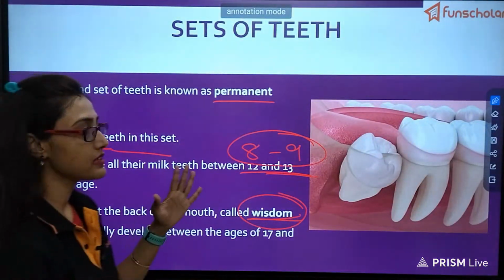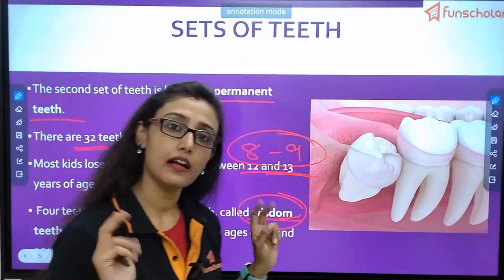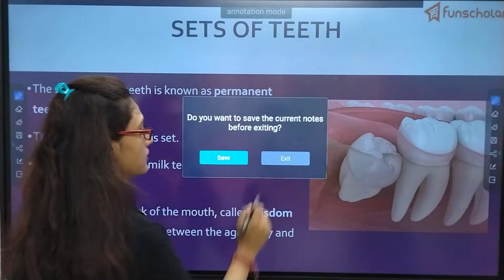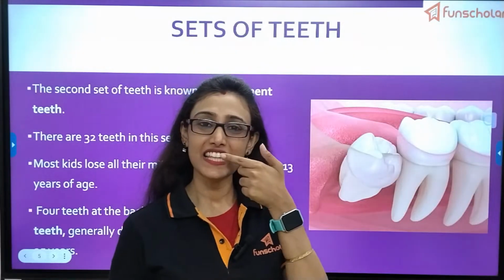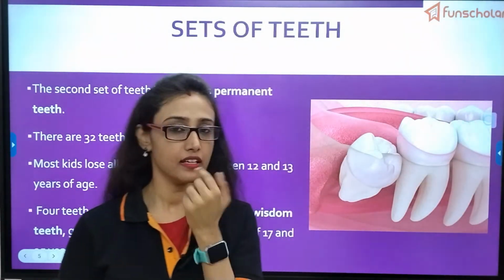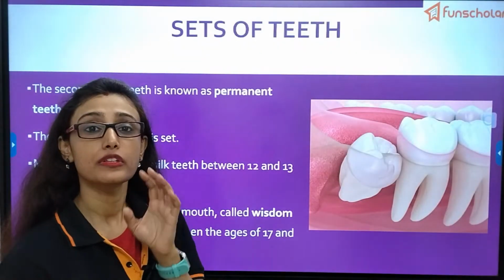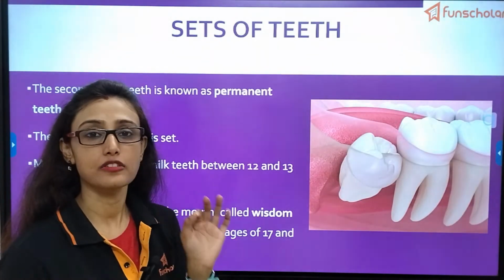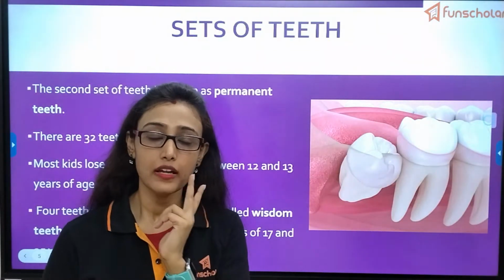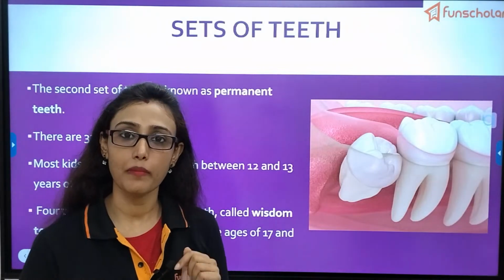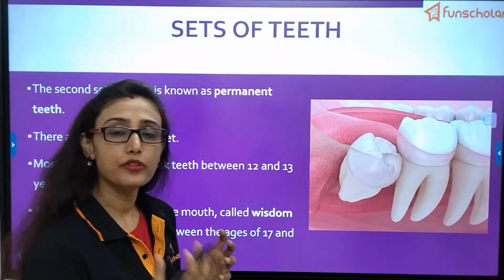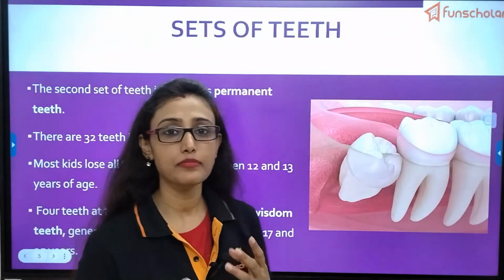First, let us know how many types of teeth there are within our mouth. Just see, all these teeth are of different shapes and sizes. They are not the same, so they have different structures as well as different functions. That is why you have different types of teeth in your mouth, for various purposes. And why are we having different types of teeth?